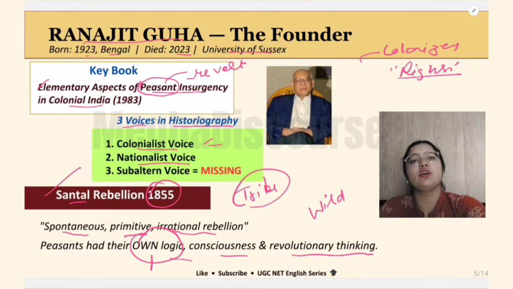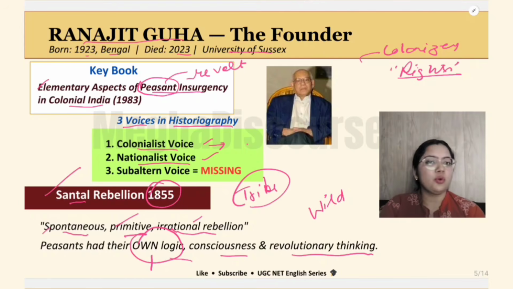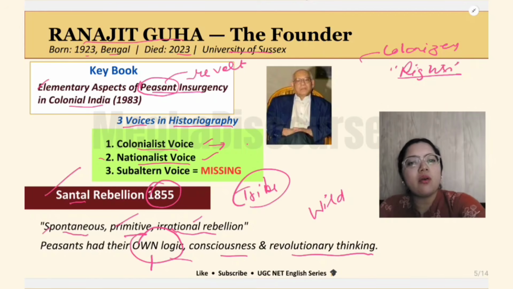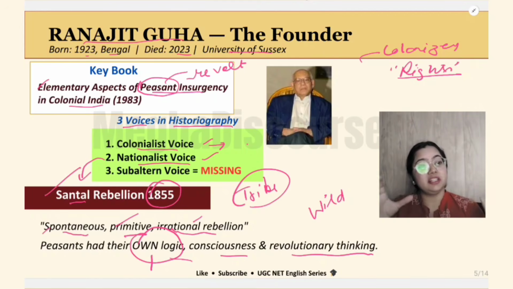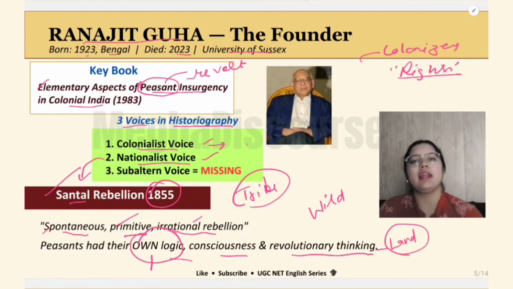Colonialist voices are the voices of the colonizers, who said that they are spontaneous, primitive, irrational beings. Why are they fighting? They are superstitious. And then we have nationalists who ignored them. Why? Because they called them only when they needed people in large numbers. But otherwise, they never called them, because the peasants would then demand the rights to their land, and those things they do not want to give them. So then there is the subaltern voice, which is missing.